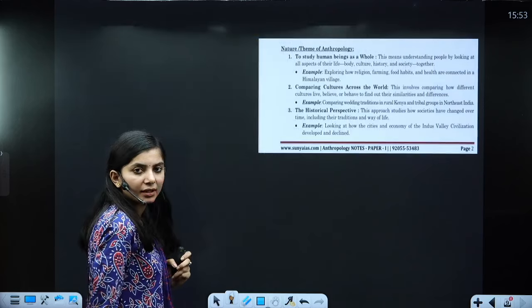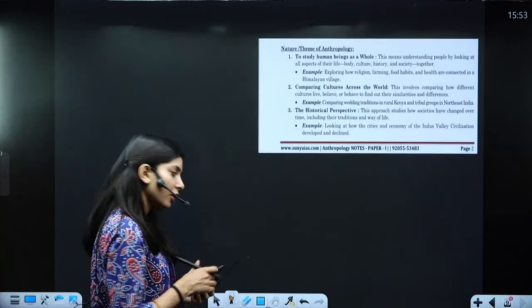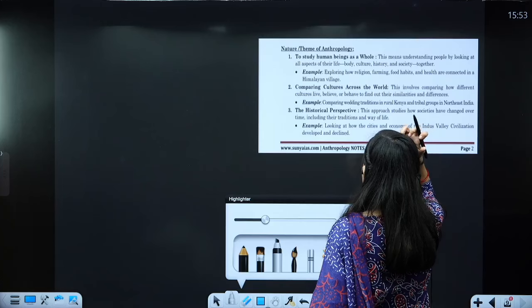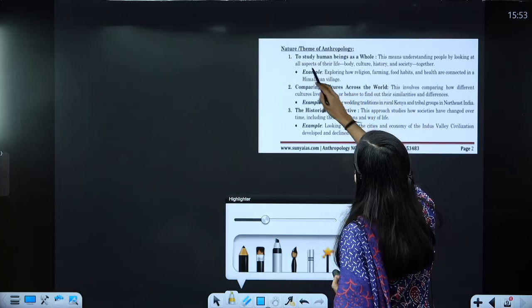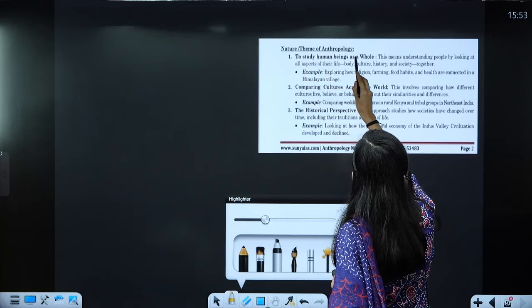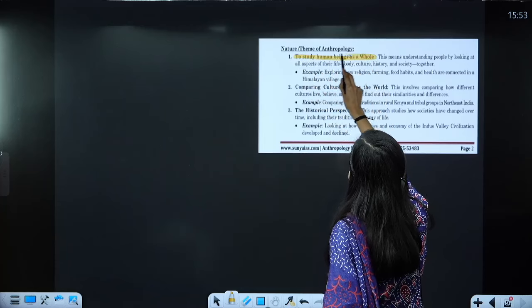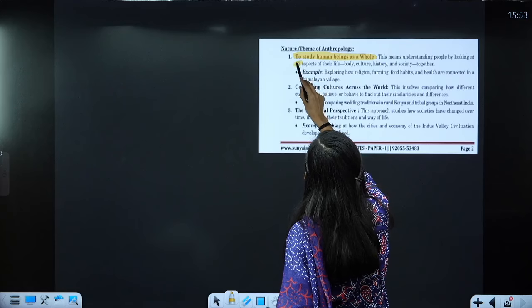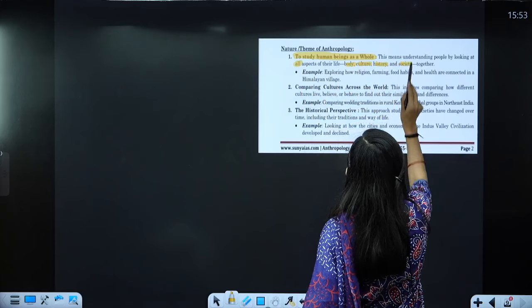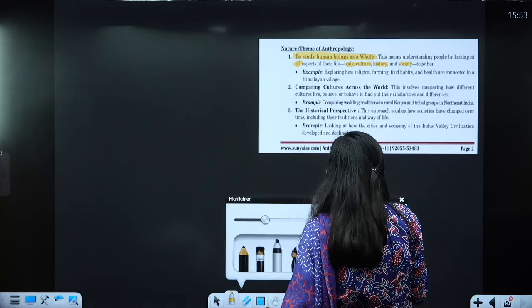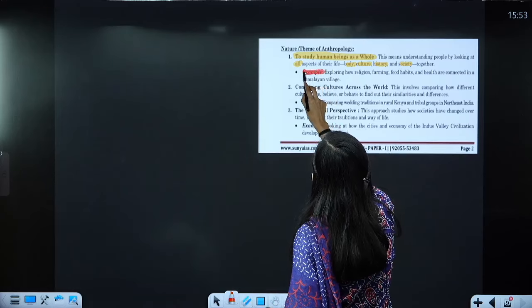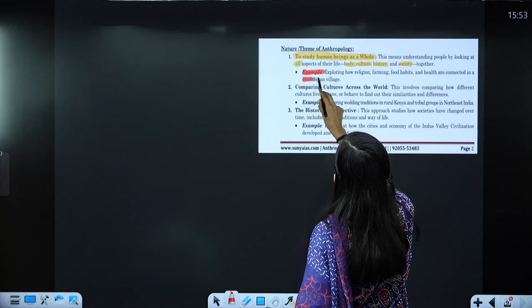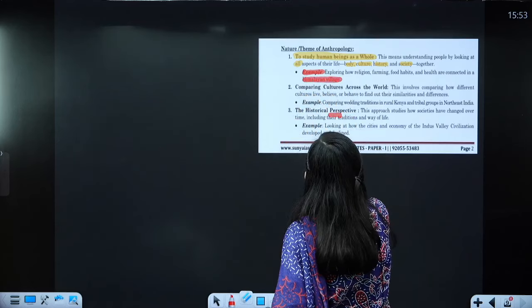Now the next part, nature and theme of anthropology. First let's read it with the highlighter in our hand. See here, it is to study human beings as a whole. So first we would be writing this. This means understanding people by looking at all aspects of life: their body, culture, history, society. Now we have decided that we need to highlight the example with the red color pen: exploring how religion, farming, food habits and health are connected in a Himalayan village. Fine.